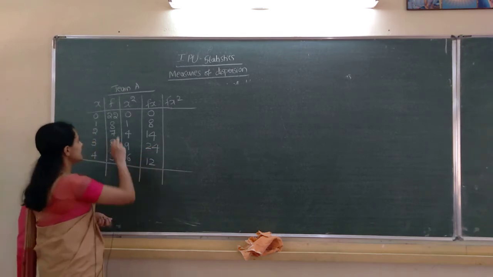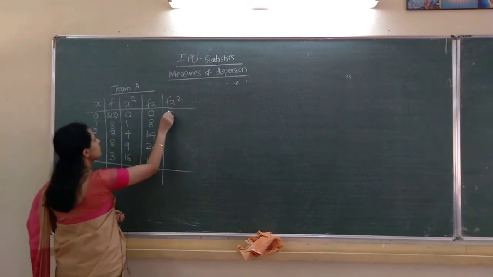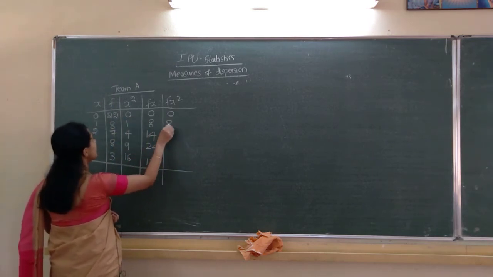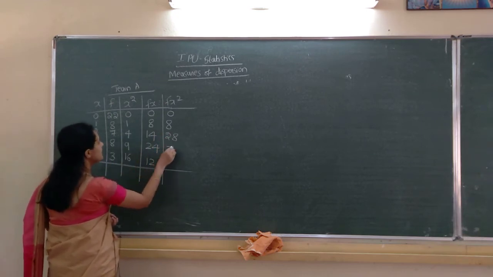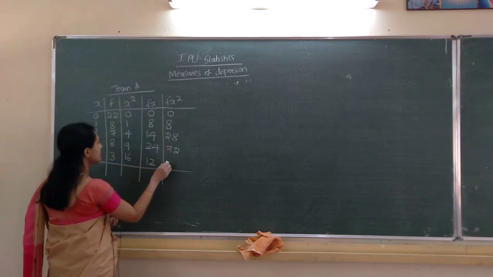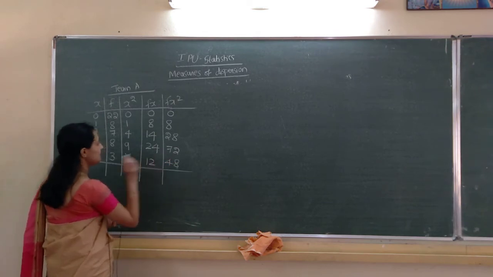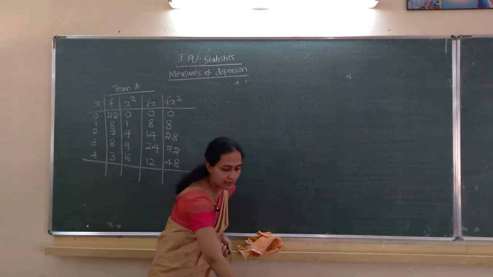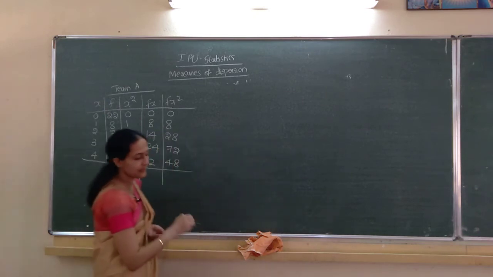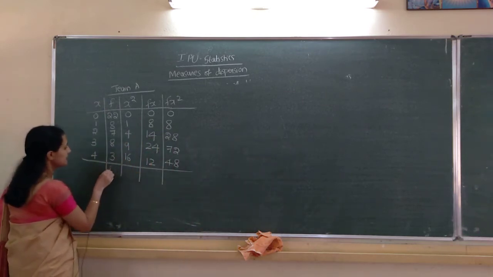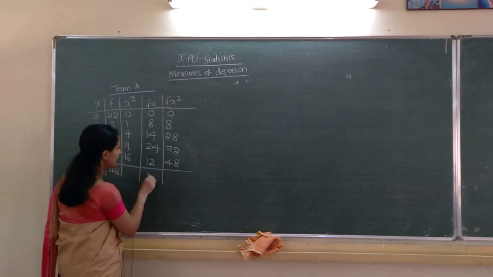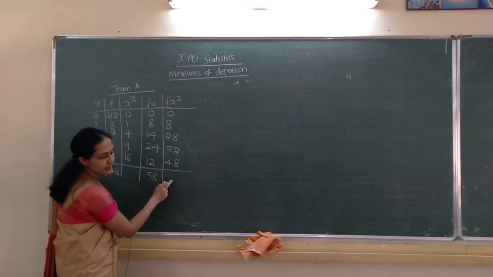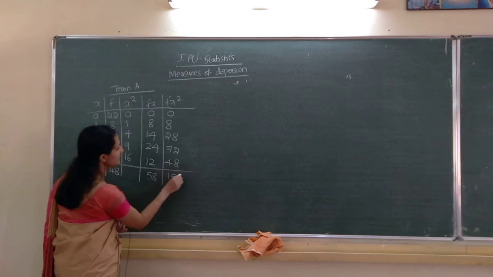F into x square: 22 into 0 is 0, 8 ones are 8, 7 fours are 28, 8 nines are 72, 3 sixteens are 48. Correct? So here totals: N is 48, sigma fx total is 58, sigma f into x square total is 156.